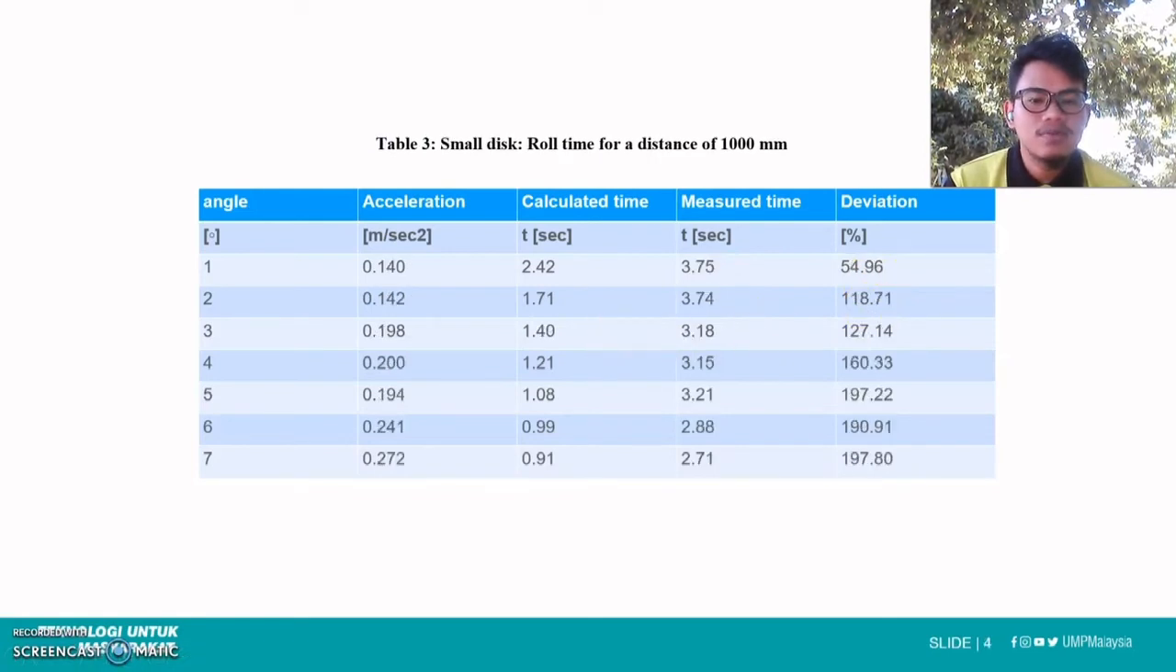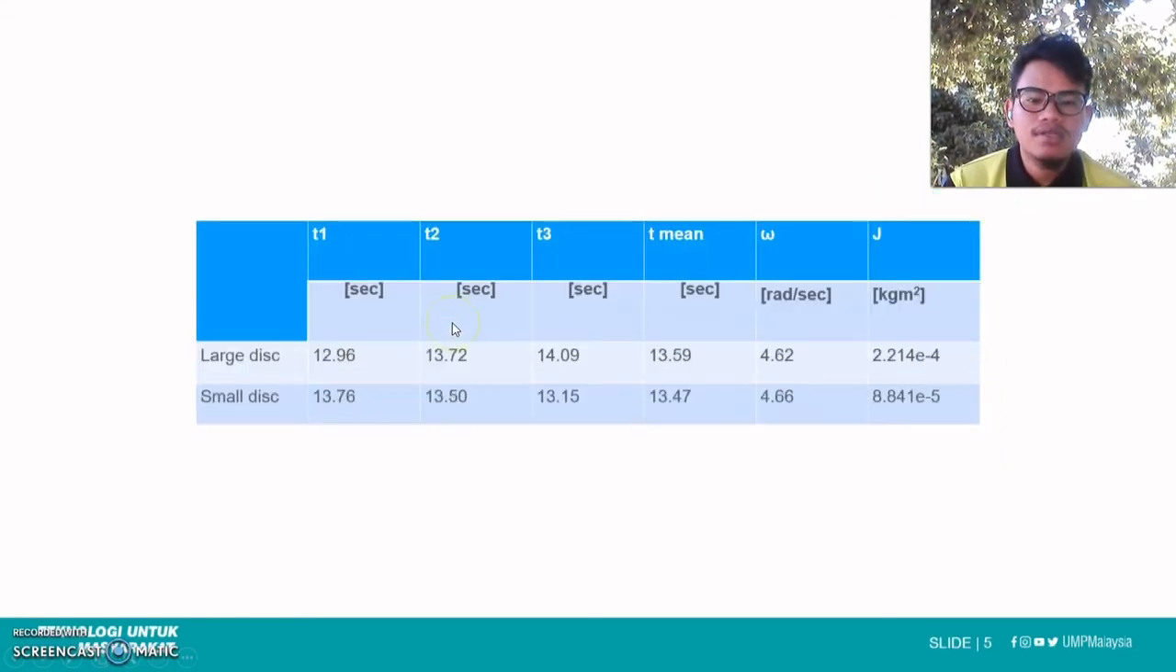And next, we go to table 3. There is the small disc. We got the acceleration by using the formula, and for the calculated time we also use a formula, and we find the deviation for each angle. Okay, next we go to experiment 2.